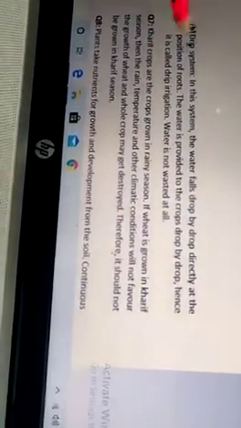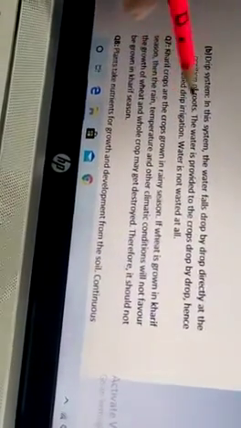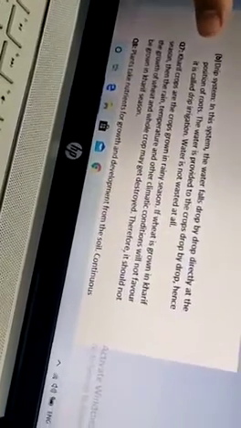The next one is drip irrigation. Drip, as the name suggests, drop by drop. In this system, the water falls drop by drop directly at the position of roots. Means the water is provided to the crops drop by drop, hence it is called drip irrigation. And in this system, water is not wasted at all. We have learnt it with the help of a diagram also in the previous classes.